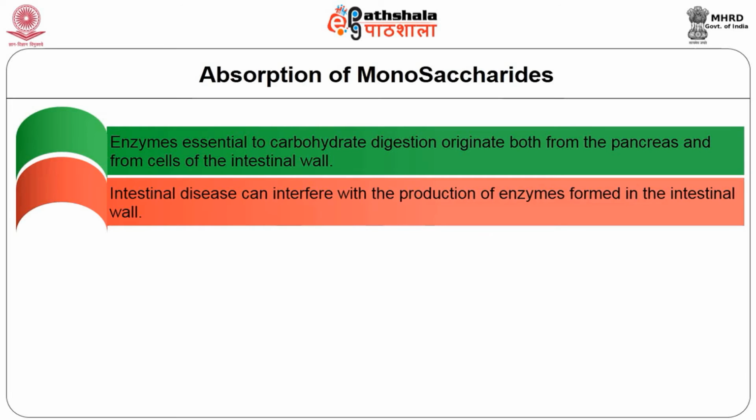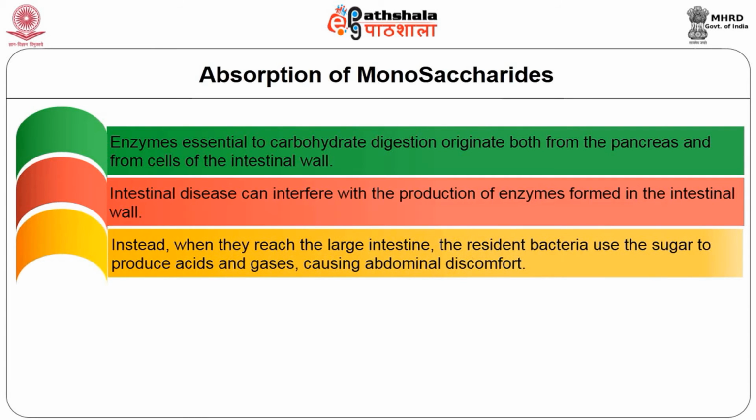Such a condition may interfere with the efficient digestion of sugars like maltose, lactose and sucrose. If these carbohydrates are not fully digested, they are not absorbed. Instead, they reach the large intestine. The resident bacteria use the sugar to produce acid and gases, causing abdominal discomfort.